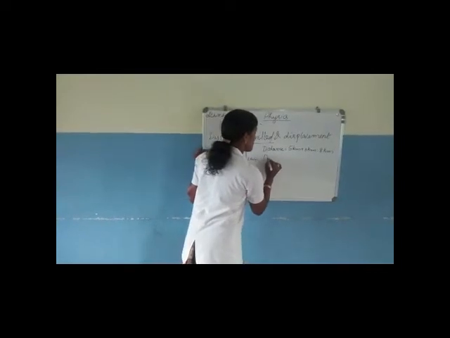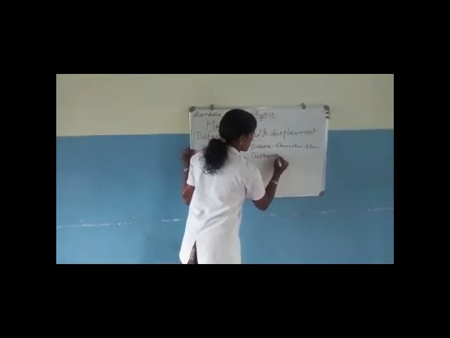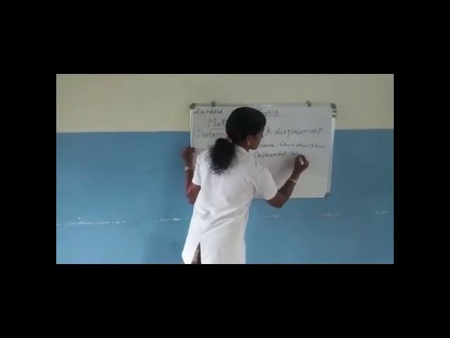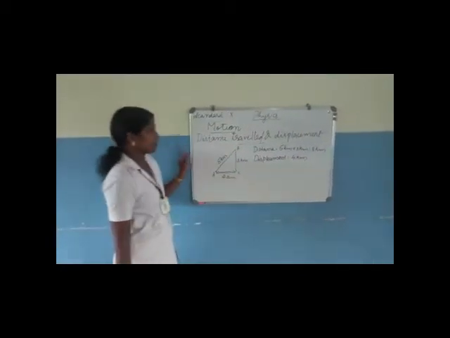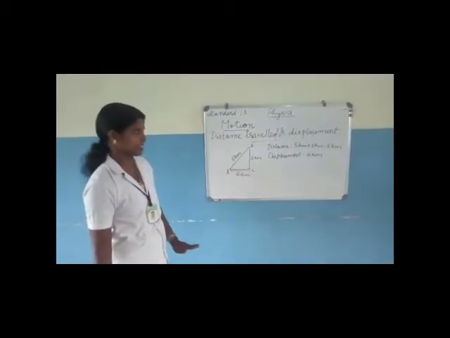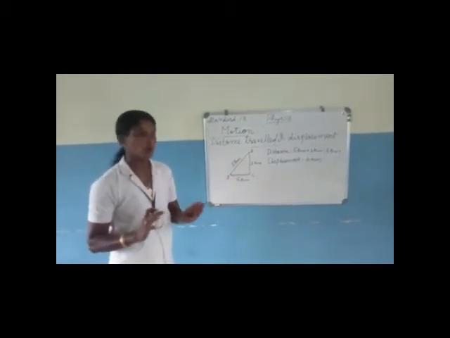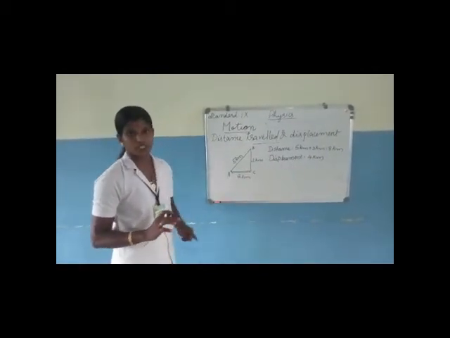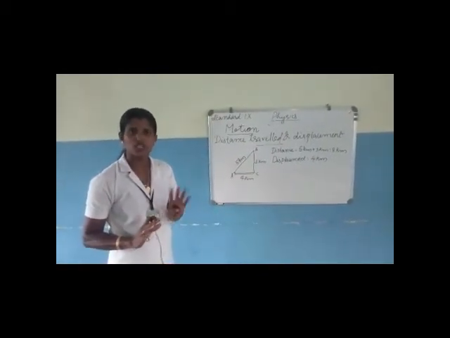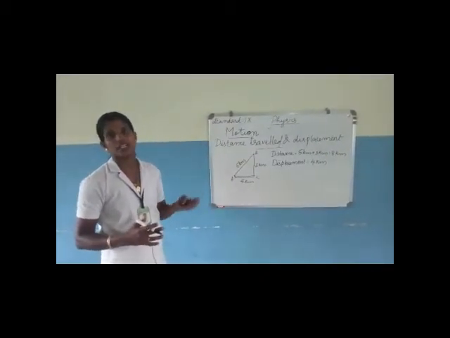So, his displacement is 4 km. From this, we may understand about distance and displacement. In the case of distance, we are considering all the length of the path, irrespective of the direction. There is no need to know in which direction the person is moving.